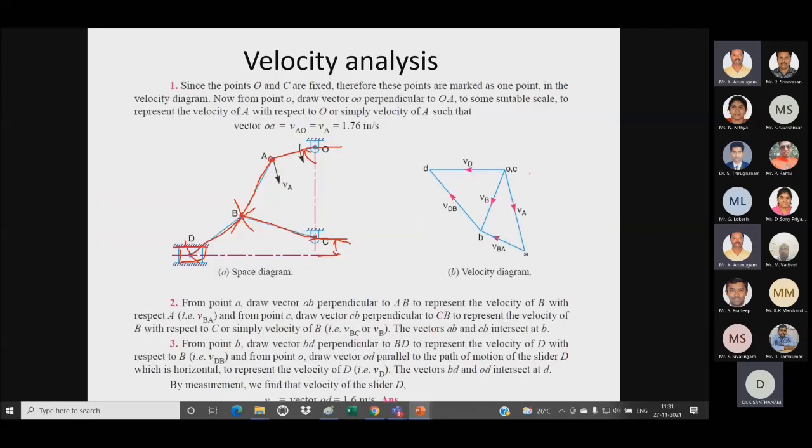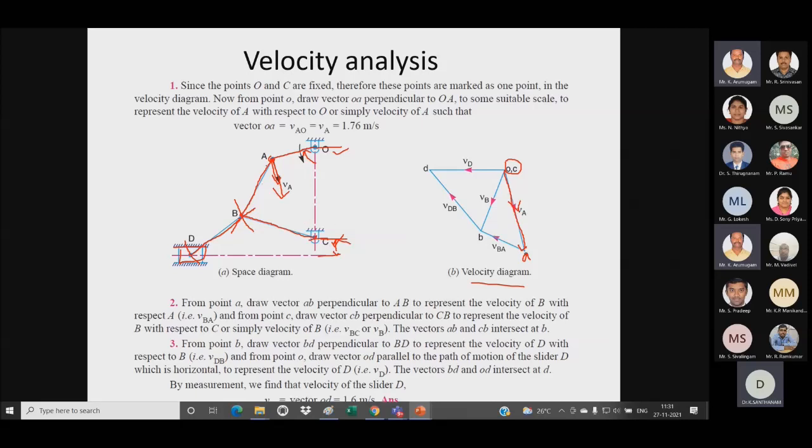Next we need to draw the velocity diagram. For OA, the velocity will be acting downwards like this. Initially I have to draw the fixed point. O and C are my fixed points, which have zero velocity, so those points are represented by a single point itself. This is my velocity of A, acting downwards, so I draw the velocity of A like this.